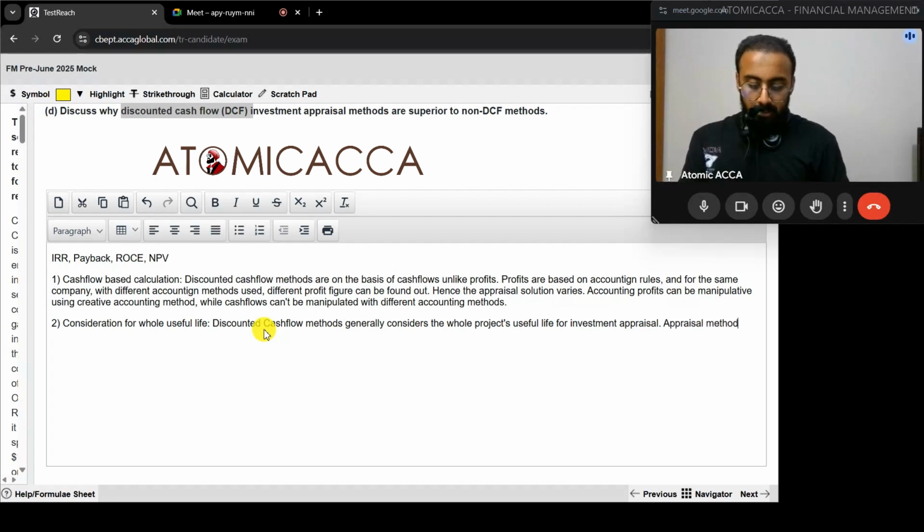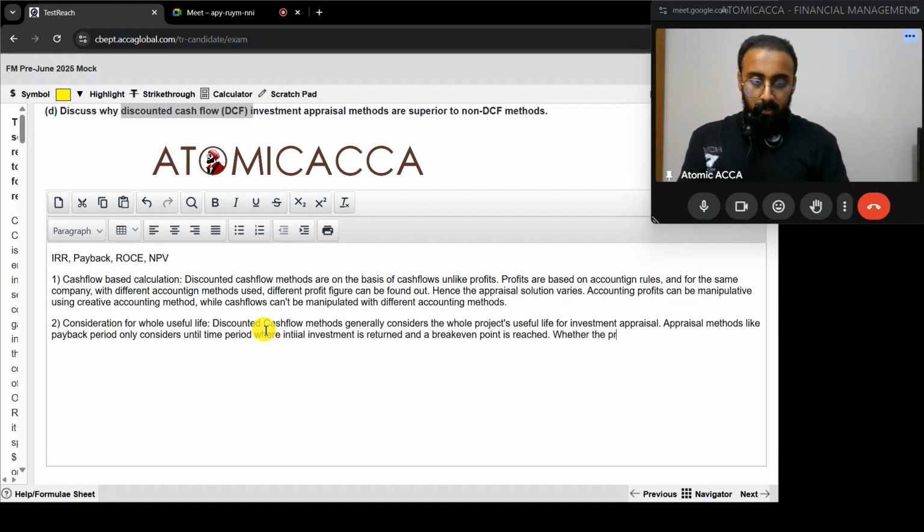Appraisal methods like payback period only consider until the time period where the initial investment is returned and a break even point is reached.